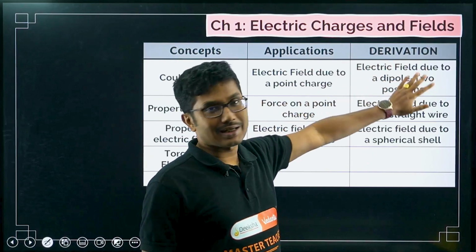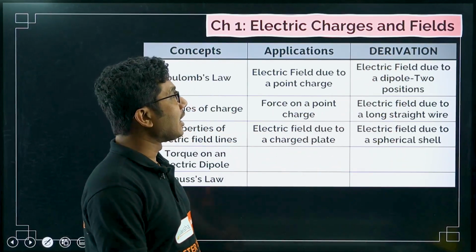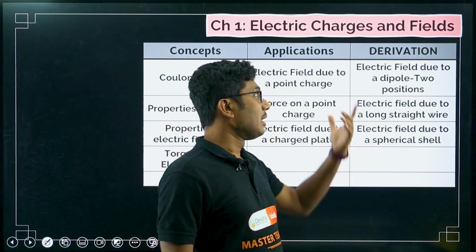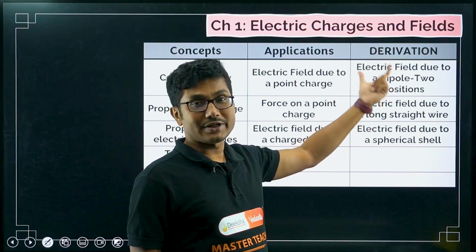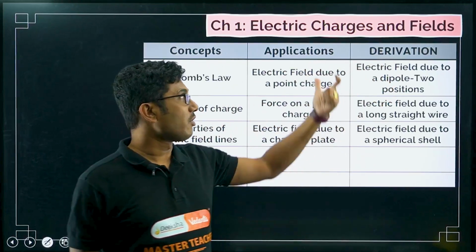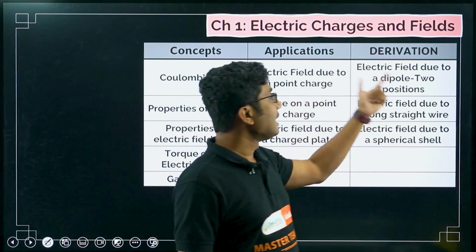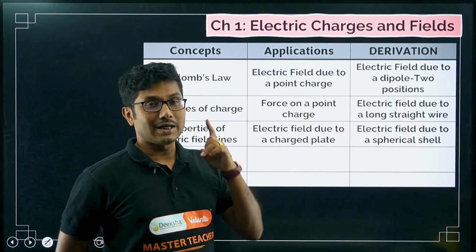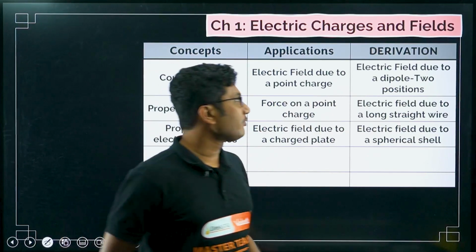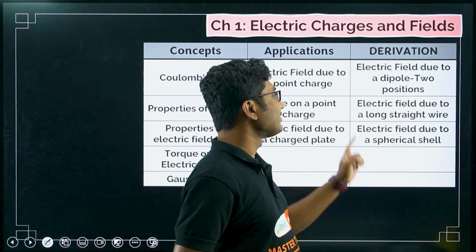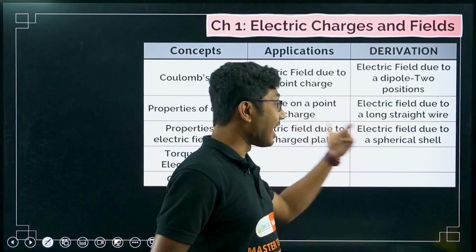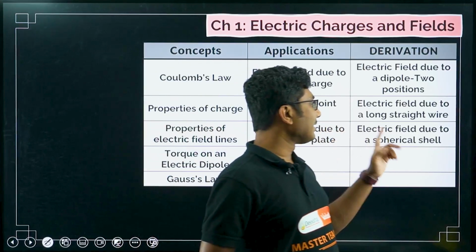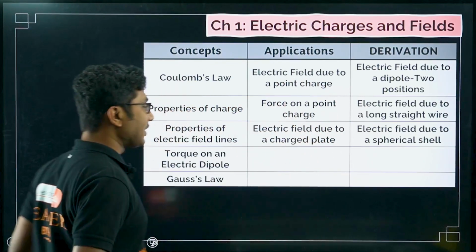Now derivation, it is clear cut, obviously it is a derivation question. The end result of the derivation can still be used in a numerical question, but you have to practice the derivation for these three things in this chapter. What are those? Electric field due to a dipole at two different positions, on the axis and on the perpendicular bisector, both are important. Electric field due to a long straight charged wire, not a current carrying wire, which is an application of Gauss's law. Again, electric field due to a spherical shell, another application of Gauss's law.